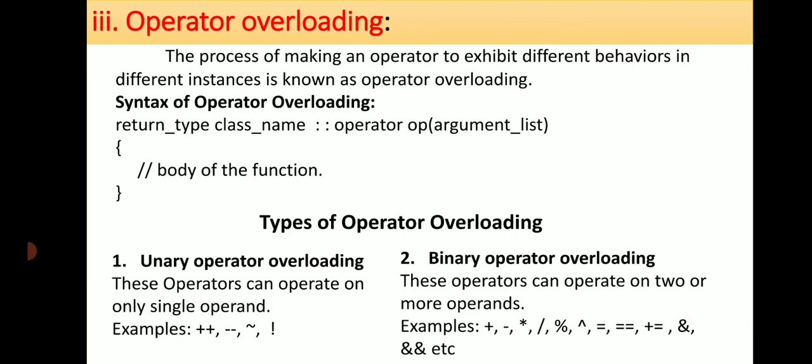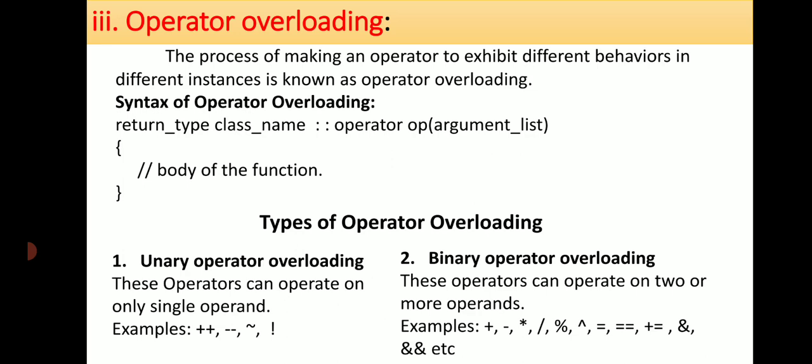Next comes operator overloading. The process of making an operator exhibit different behavior in different instances is known as operator overloading. Means the operator will exhibit a different role or different behavior at a different instance. The syntax for operator overloading is: return type, the class name where you are using the operator overloading, the scope resolution operator, then the keyword operator, and op is the name of the operator, then the argument list you have to provide, and then there is a body.